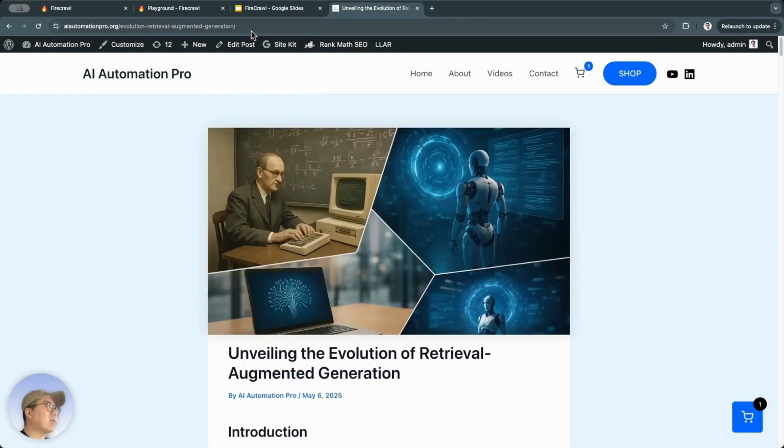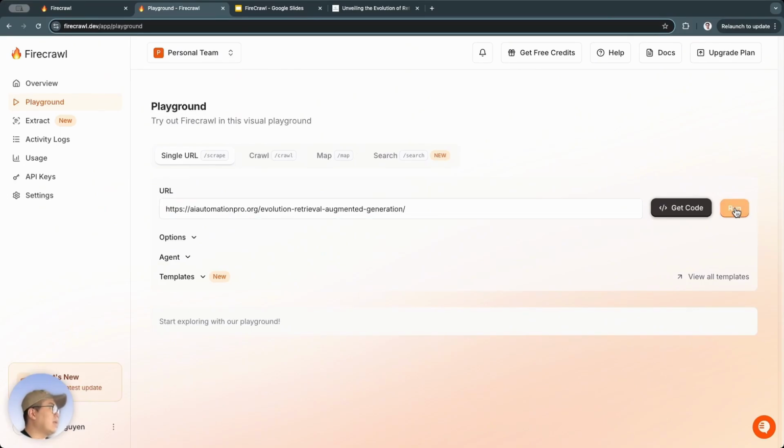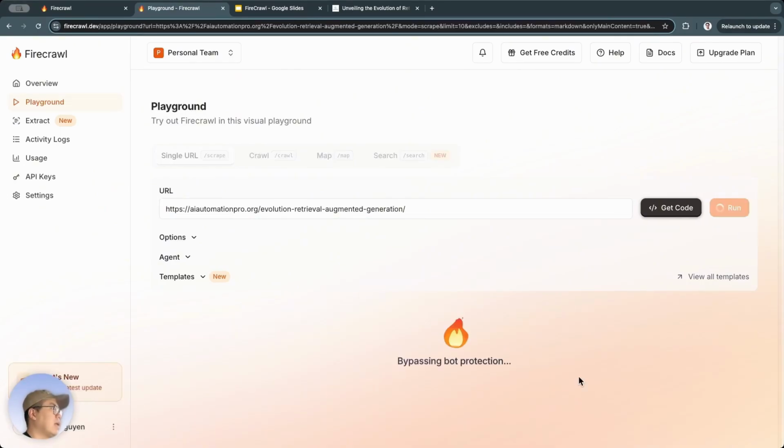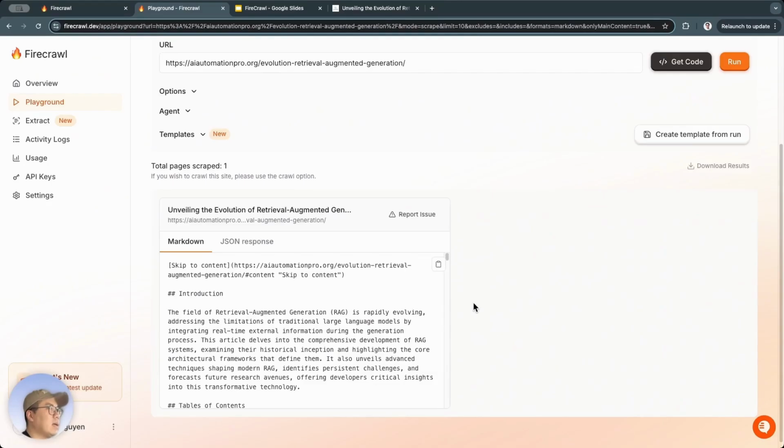But when we have a data scraping tool, we just simply take the URL of that page and put it into the tool. It's as simple as this, and we just click run, and that's it. Now I'll run it right now. There, it shows this little flame icon, which is pretty fun to look at. It runs really fast. Just wait a few seconds and it will return the content of that web page. Because here we're using the scrape feature, we'll get the returned content in markdown format.